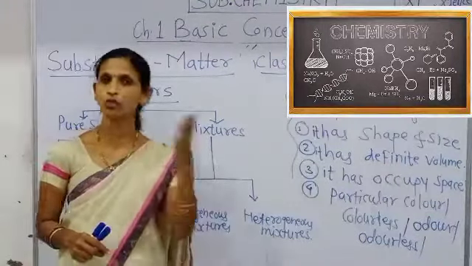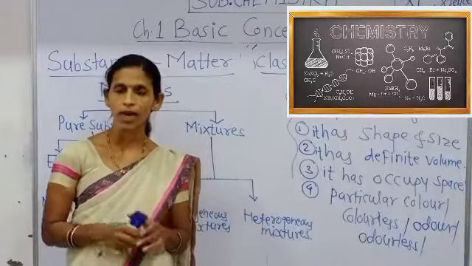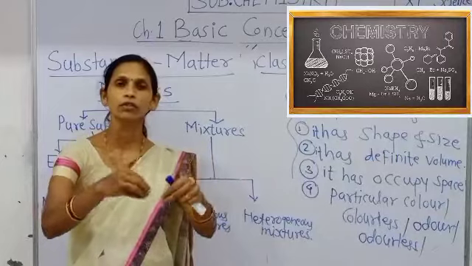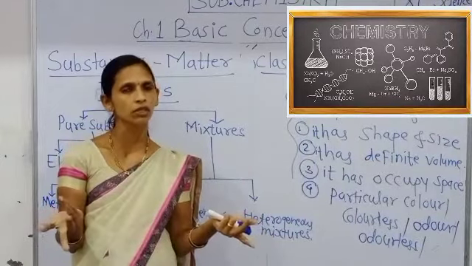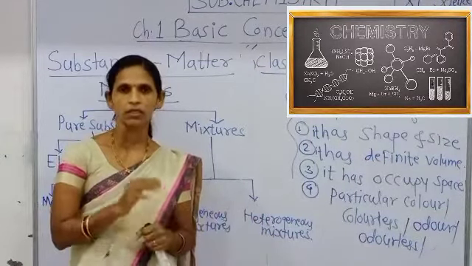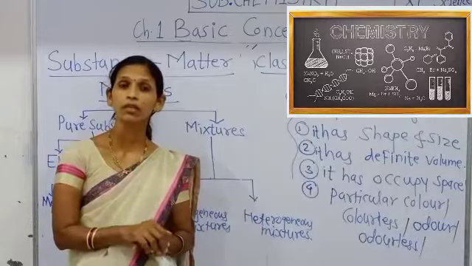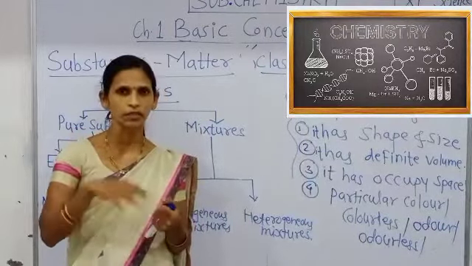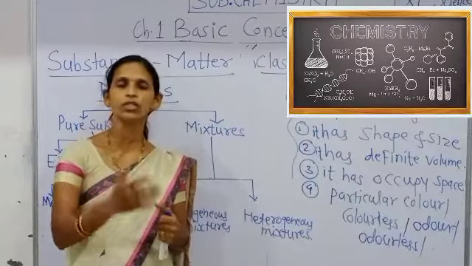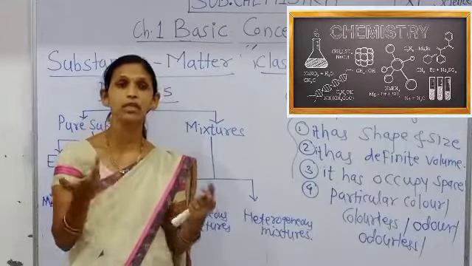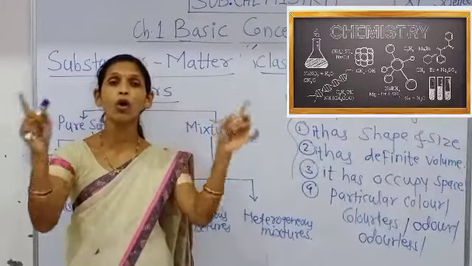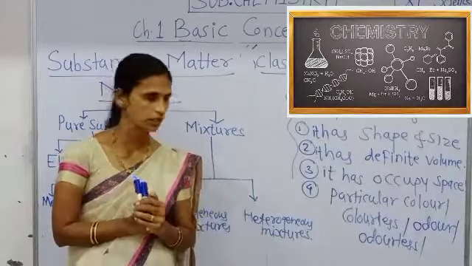Suppose, for example, stone is a pure substance and soil is a pure substance, and a mixture of soil and stone is a mixture. Likewise, air is a mixture of hydrogen gas, nitrogen gas, carbon dioxide gas, oxygen gas, water vapors and dust particles. That means air is a mixture of all those substances.